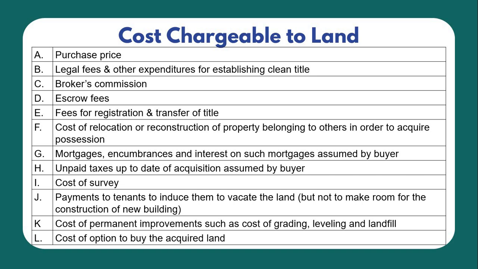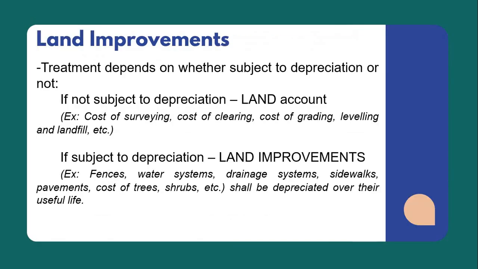And take note, the result of the option should be that the buyer is really certain of buying the land for the option price or option cost to be capitalized as part of the land.